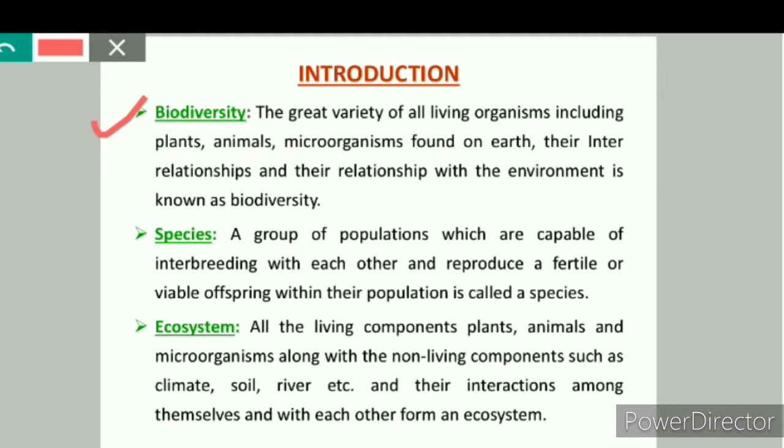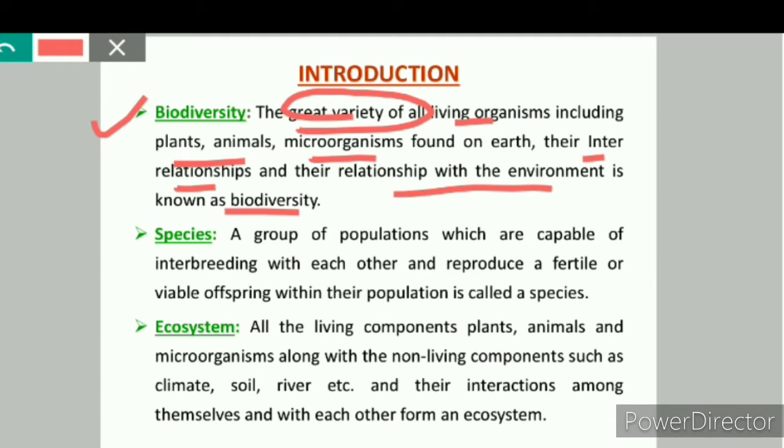First is biodiversity. Biodiversity means the great variety of all living organisms including plants, animals, microorganisms found on earth, their interrelationships and their relationship with the environment.